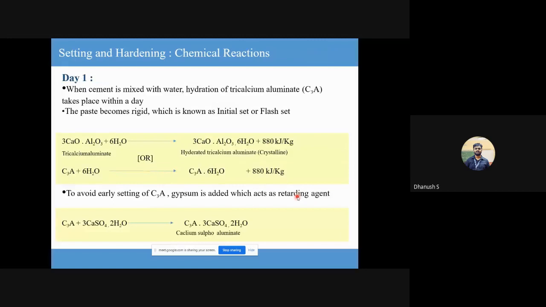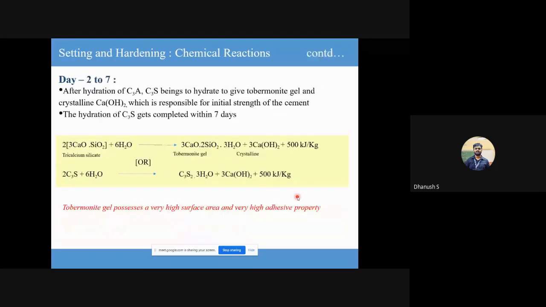There's something called tobermorite. Okay, make a note of this. Tobermorite is also called CSH gel. CSH stands for calcium silicate hydrate. So whatever concrete you see, the ability of this concrete to withstand load and give strength is all because of CSH gel, calcium silicate hydrate. Without calcium silicate hydrate gel, there would be no world or no infrastructure as we know today.